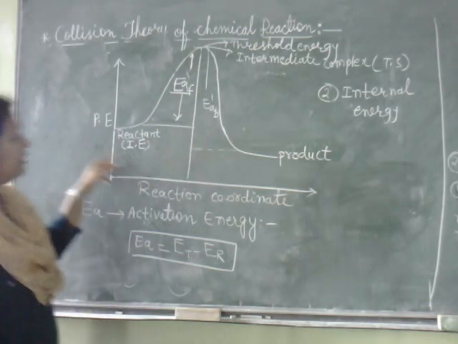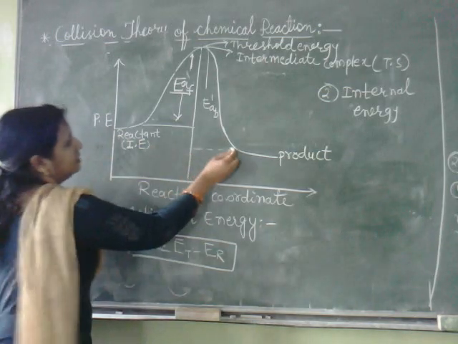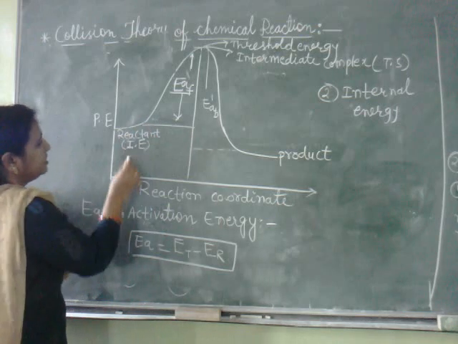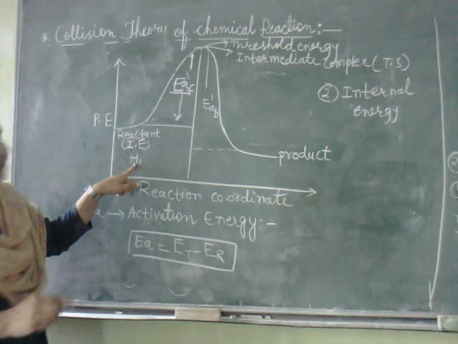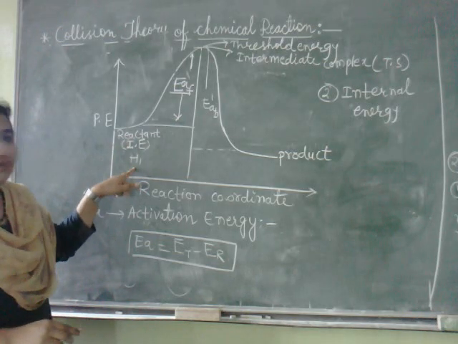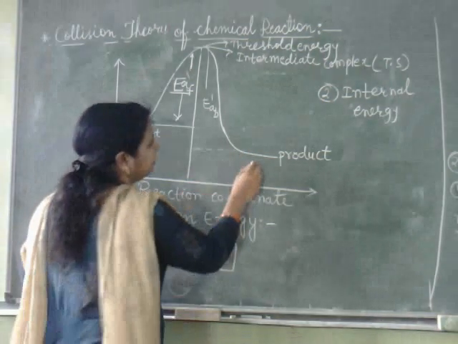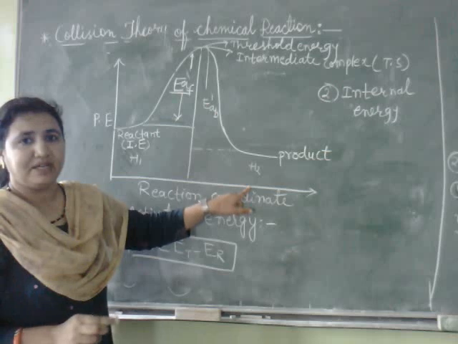Now, what is this one? This is the reactant's energy, H1, the enthalpy of the reactant. And this is H2, the enthalpy of the product.